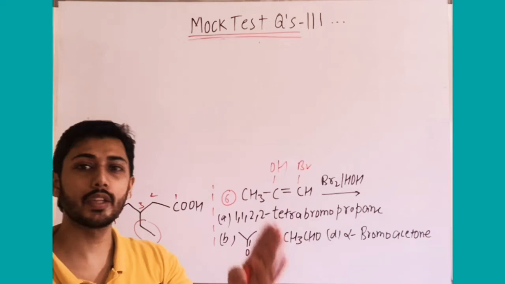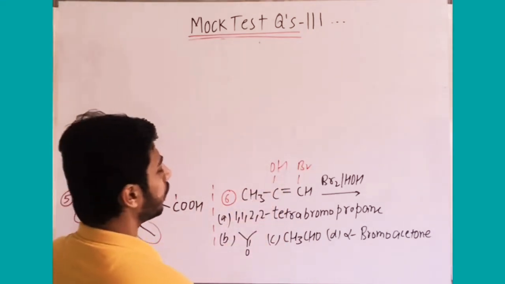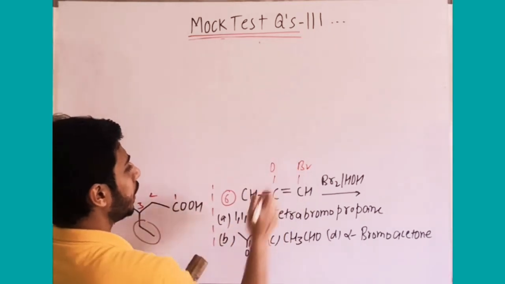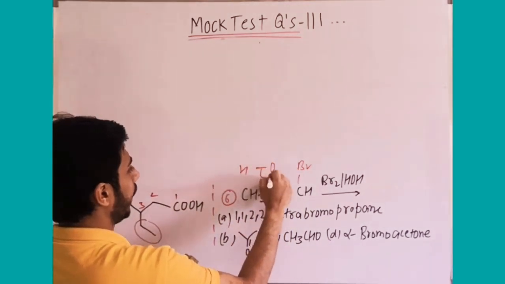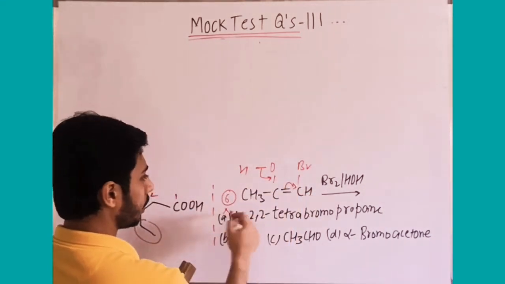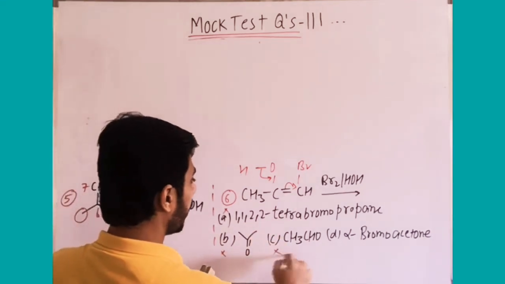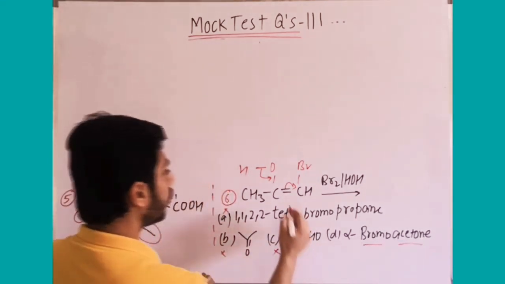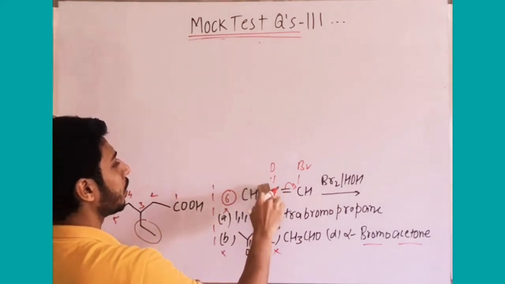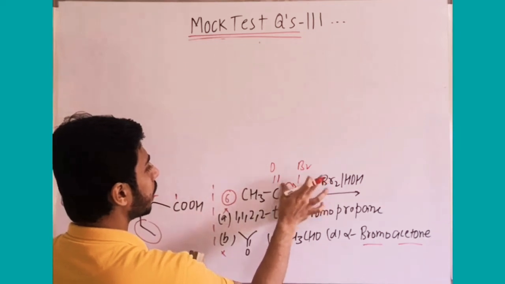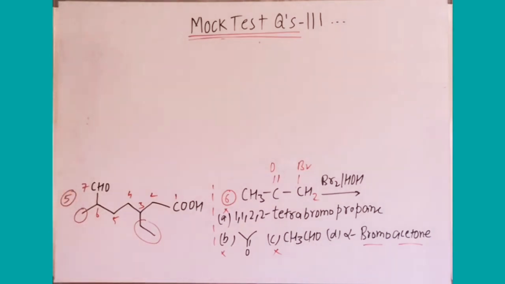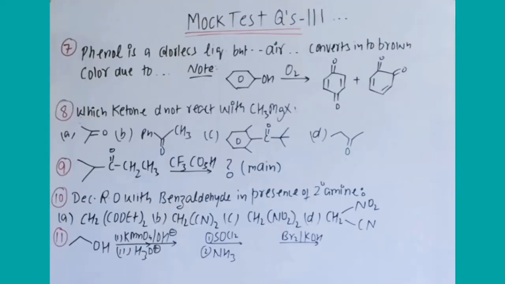So what we will do, we go by the options. After addition of one Br and OH, the enolic form is there, so it will undergo tautomerism, and then we will get, option 1 eliminate, option 2 eliminate, option 3 eliminate, option 4 which is alpha-bromoacetone, means C double bond O here, right? Due to tautomerism, the enol form will convert to keto, and this becomes C minus, and C minus will take H plus. That will be the answer. Okay, depending on the options we are going in.